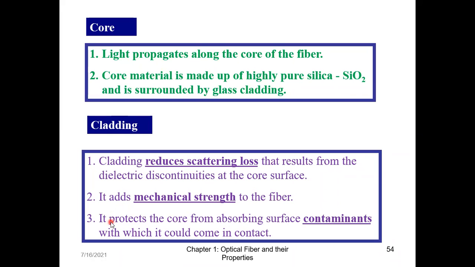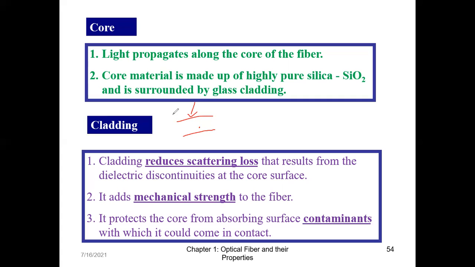Immediately outside the core, I have something that protects the fiber by offering mechanical strength. Then it protects the core from absorbing surface contaminants which it could come in contact with. I have the core over here, and if I don't have the cladding immediately over here, any contaminants which are present will directly come in contact with the core, and even a small particle remaining in the fiber will cause so many losses.